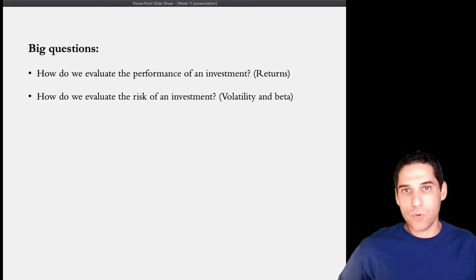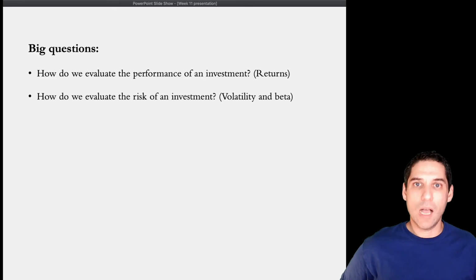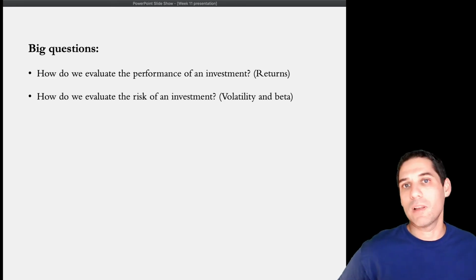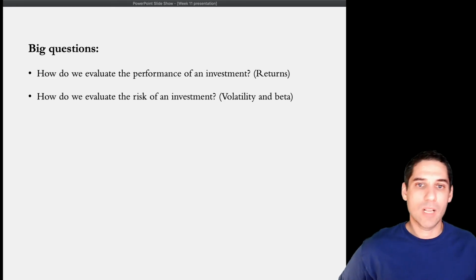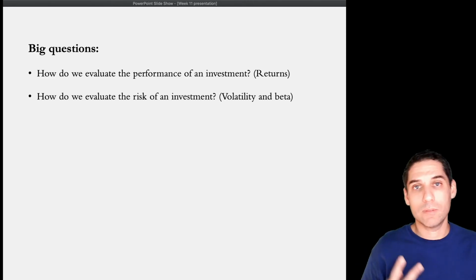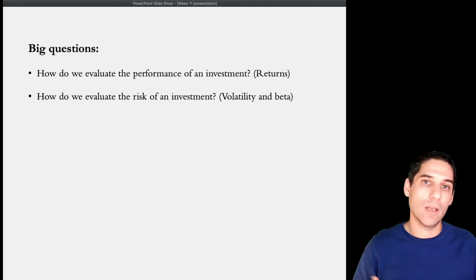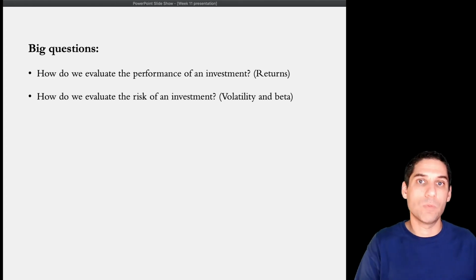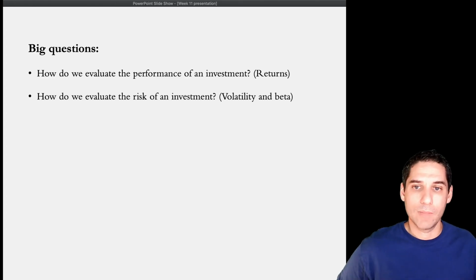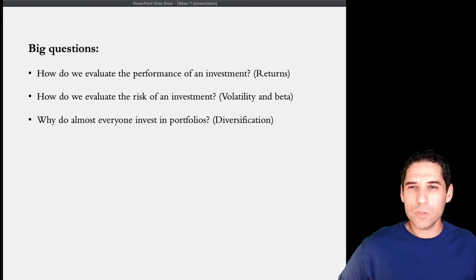And then from return, we're going to go to risk. How do we measure risk? How should we think about financial risk? And we're going to come up with two very important but different, related but different measures of risk. One is volatility of stock prices, and the other is going to be something called beta. That's very important.